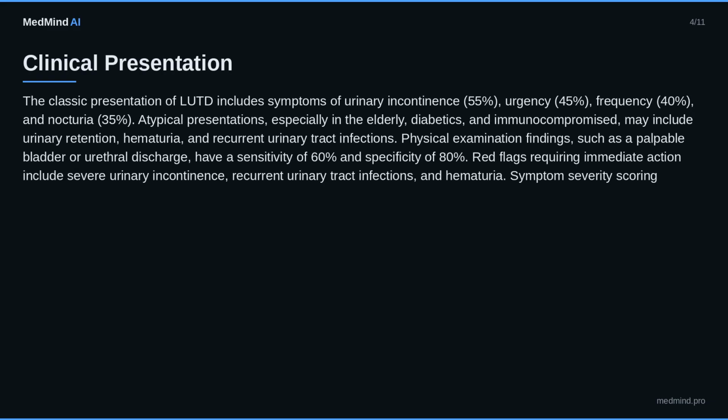Clinical presentation. The classic presentation of LUTD includes symptoms of urinary incontinence, 55%, urgency, 45%, frequency, 40%, and nocturia, 35%. Atypical presentations, especially in the elderly, diabetics, and immunocompromised, may include urinary retention, hematuria, and recurrent urinary tract infections. Physical examination findings, such as a palpable bladder or urethral discharge, have a sensitivity of 60% and specificity of 80%.